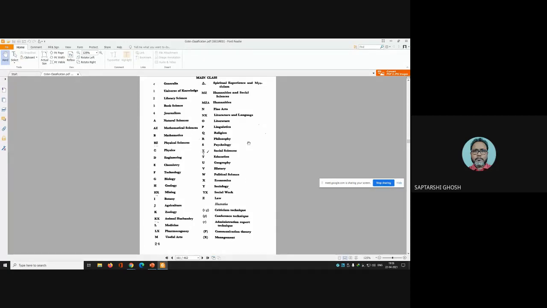Okay. Now, religion is okay, obviously moksha, but see, moksha is rather a Hindu term, and at the same time, whenever you are talking about a spiritual experience, that is spiritual and mysticism. So if the thing is common to each and every religion, it is better to keep that one in spiritual experience. But if the thing is not common and it is confined to a particular religion, better you keep that one in religion.